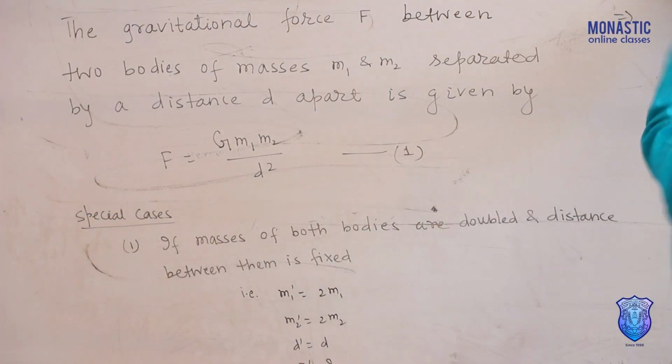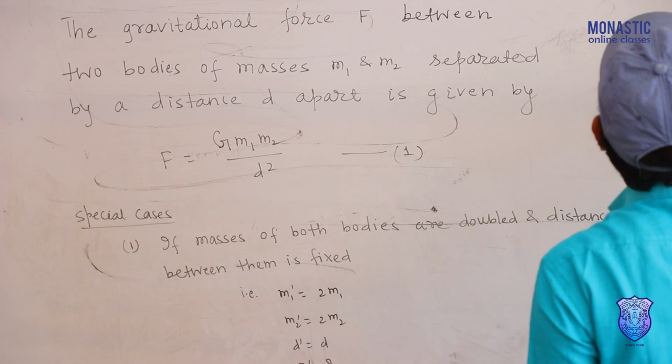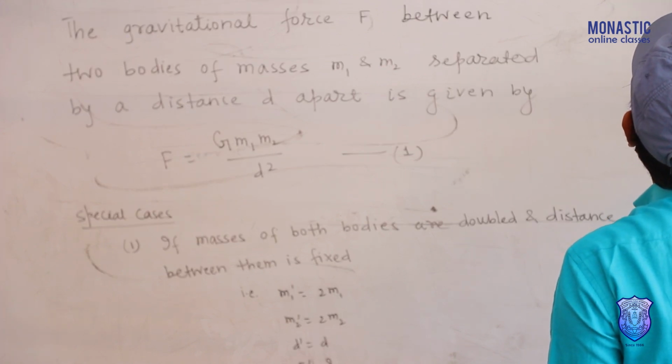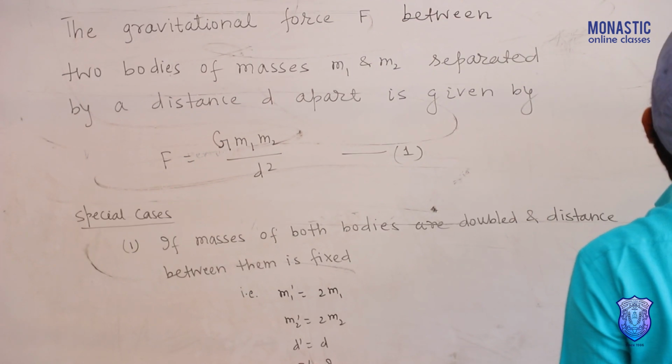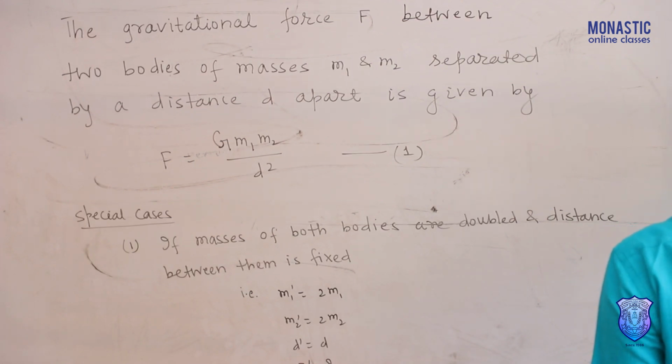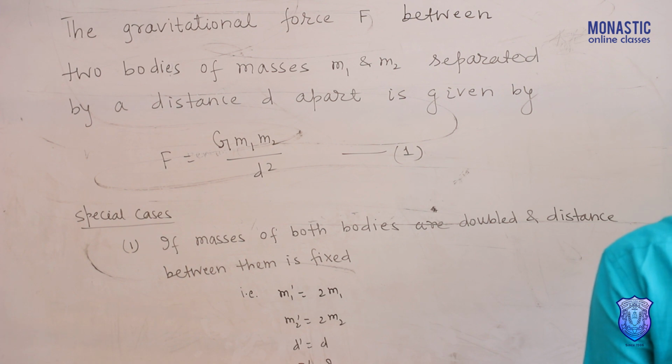From definition, we have F dash equals G m1 dash m2 dash by d dash square.